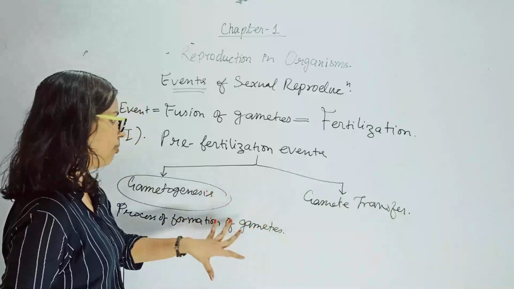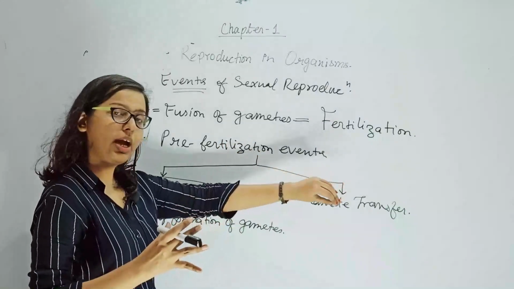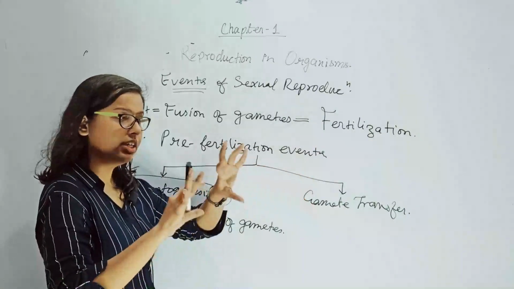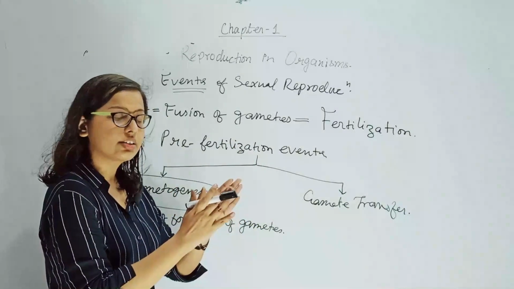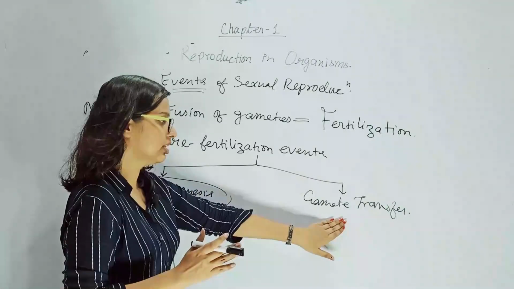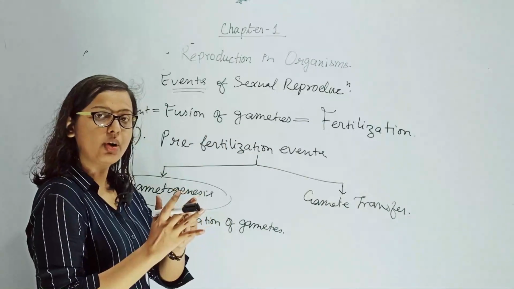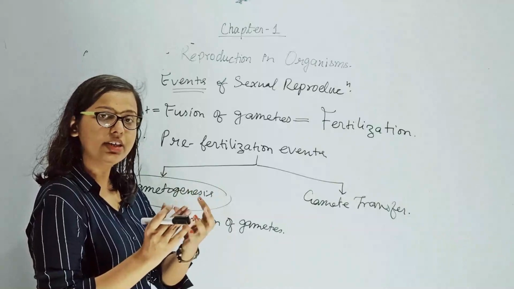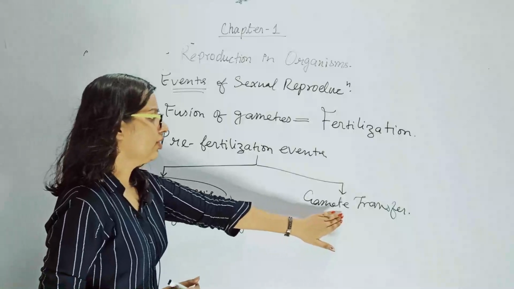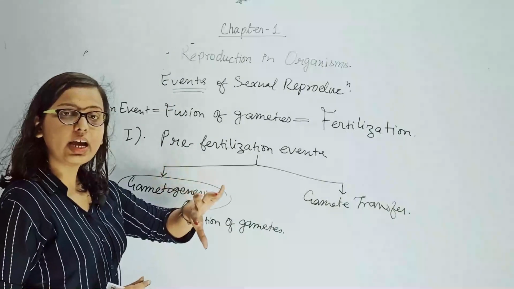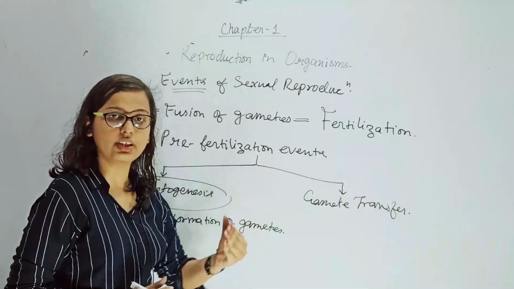So after the gametes are formed, they will have to be transferred because they have to fuse. Male gamete is in the male body and female gamete is in the female body. It cannot fuse until they are brought together. So in the gamete transfer, what happens? One of the gametes, suppose the male gamete, is transferred to the female body where it fuses with the female gamete, and then the fertilization event is said to have happened. In most of the cases it is the male gamete which is motile in nature, so the male gamete can be transferred from the male body to the female body.